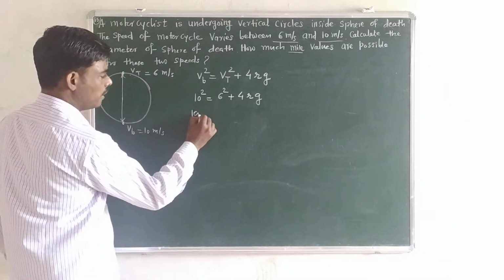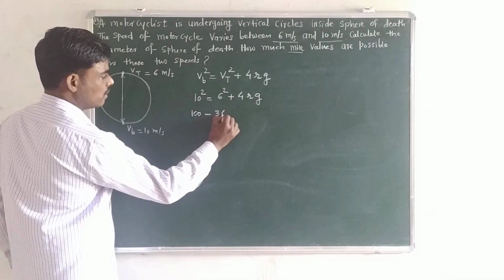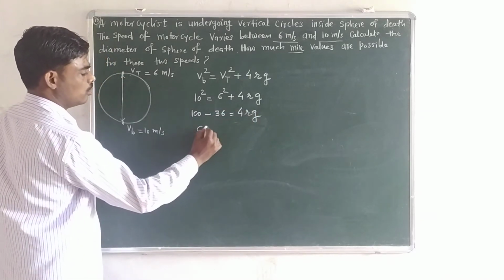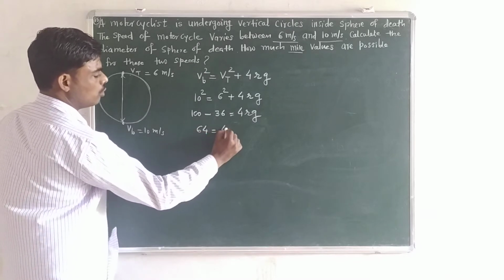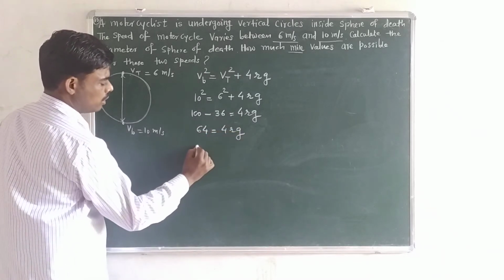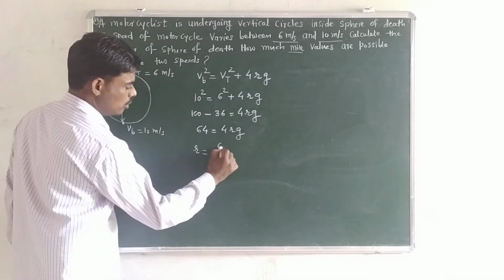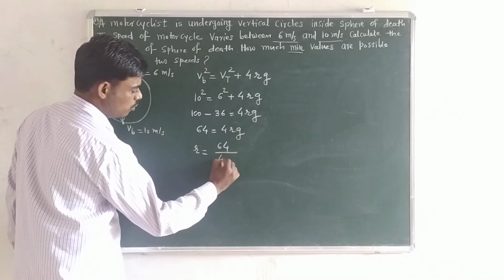So it becomes 100 minus 36 is equal to 4rg. So therefore 64 is equal to 4rg, and we are going to find out r now, radius. R is equal to 64 upon 4g.